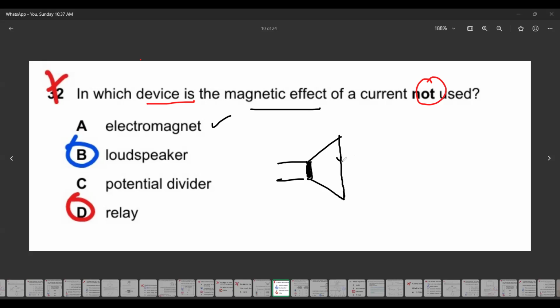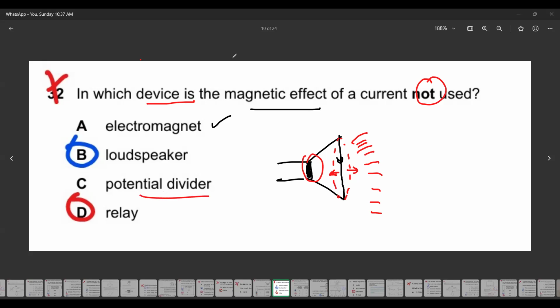When an alternating current passes through, it causes a force on the membrane in and out. That force produced in and out causes a vibration, and that vibration produces a sound. So we use the magnetic effect of the current. Whenever there's a current, it produces a magnetic field. The magnetic field of the current interacts with the magnetic field of a permanent magnet, and it experiences a force. This causes a vibration of the cone in the loudspeaker. That's how the loudspeaker works.